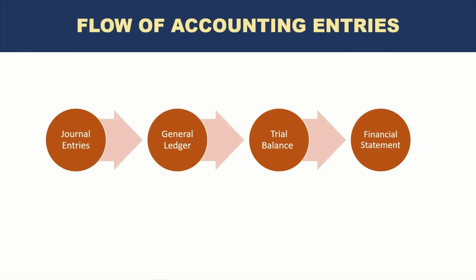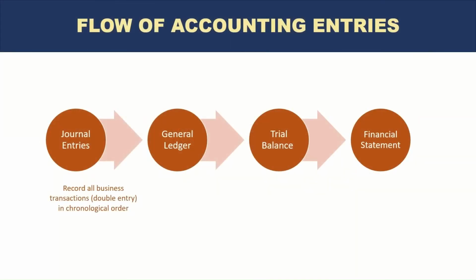It starts with the journal entry or the accounting entry itself. This is summarized in a journal ledger, which then transfers to the trial balance. And then finally, from the trial balance, the financial statements are prepared. So if we look at each one of them one by one with an example, let's start with journal entries.